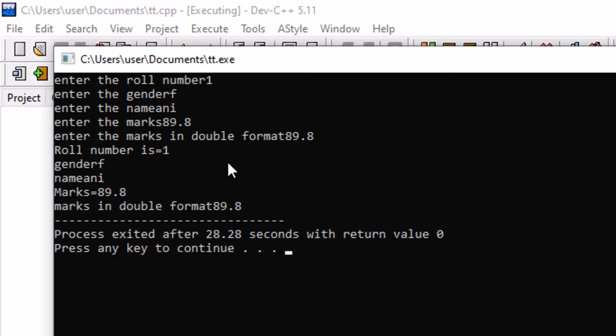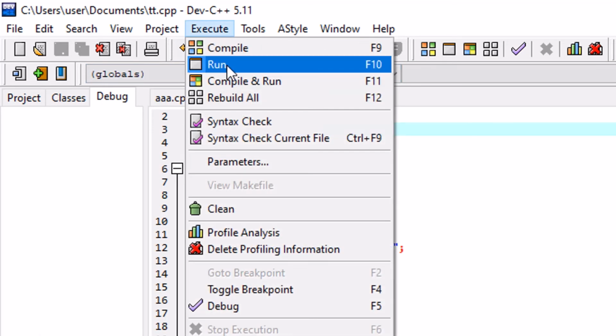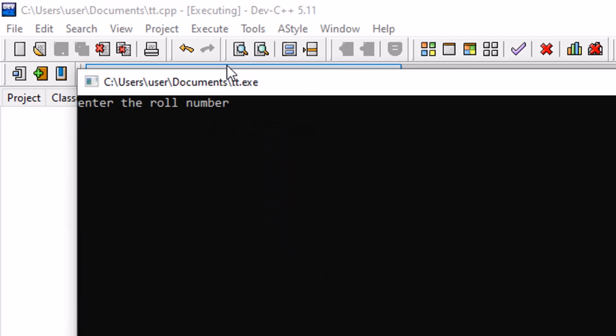We can run it again and see many other outputs. For that we will enter the roll number and, you see what we are checking here. We are basically checking the double and the float. If you see the double and the float here, we are getting the number in a random format. So it depends on the compiler.